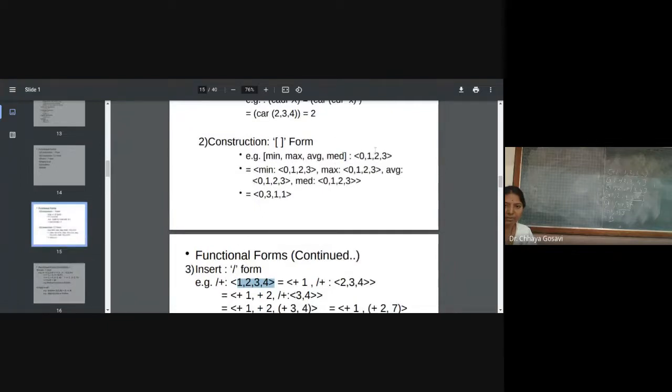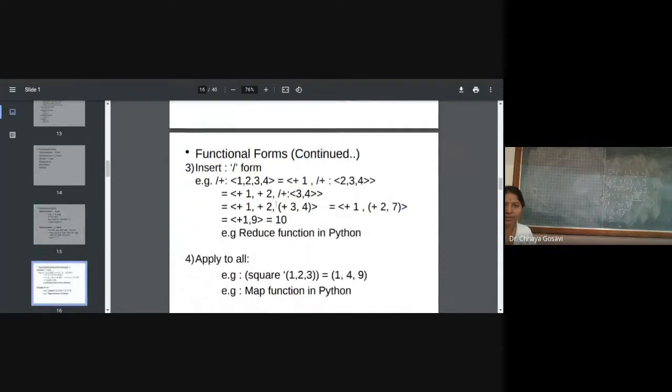There is a difference between this and this. Here we are applying the entire function on the entire data and you'll get one result. So each function is applied here. Here you are applying this function recursively to this data.